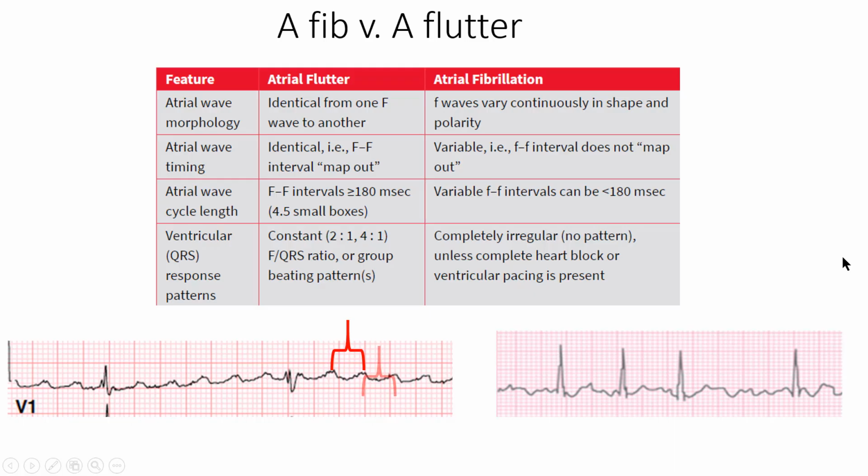That is to say, if we put calipers right here and right here, we expect the apex of all of those sawtooth P waves to march right out. Additionally, if we look at the area between these two waves, it'll be uniformly greater than 180 milliseconds. Now, that one's not as impressive as the spacing and identical appearance.